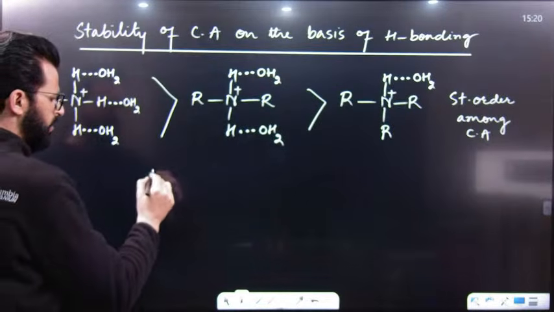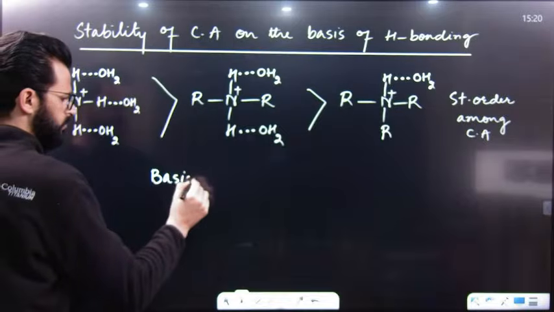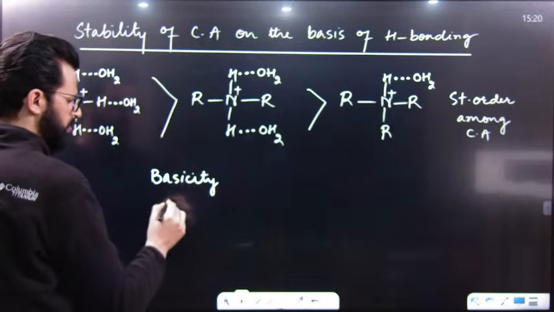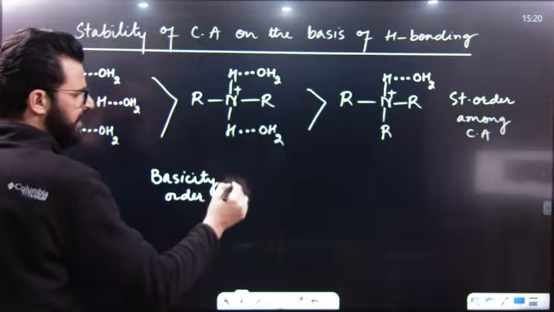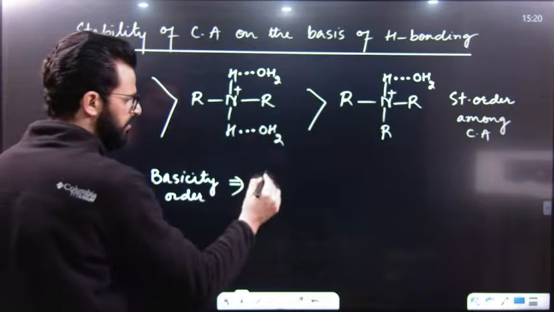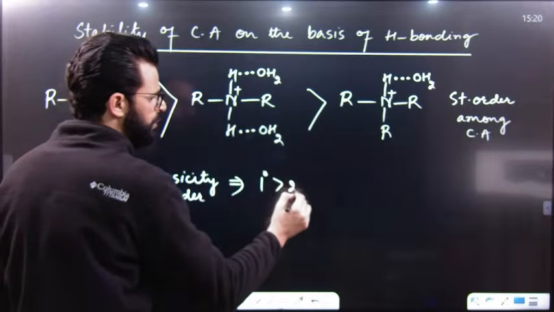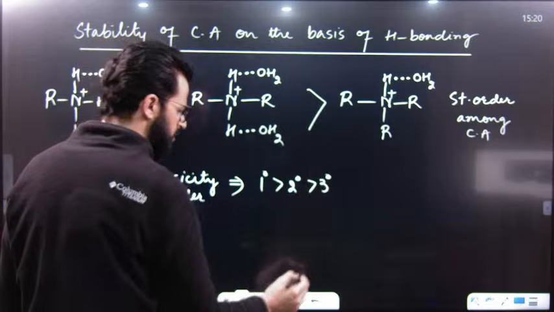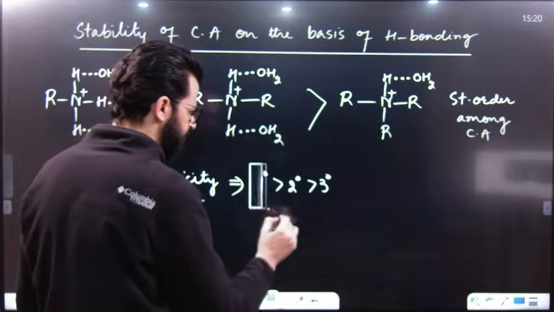Now, if this is the stability order, then what will be the basicity order? Basicity order among aliphatic amines will be simply 1 degree amine greater than 2 degree amine greater than 3 degree amine. Now have a look.